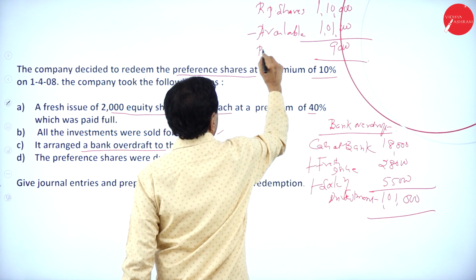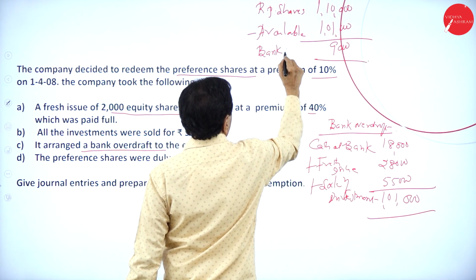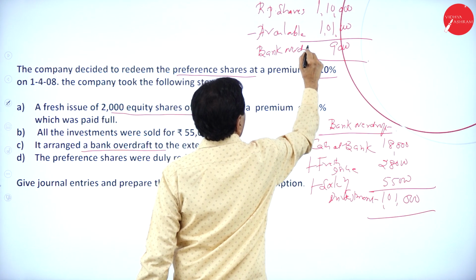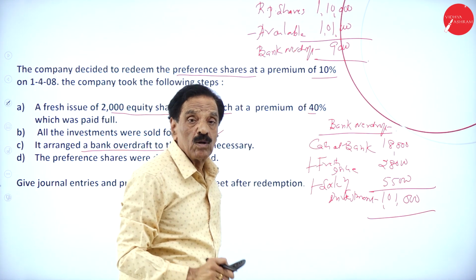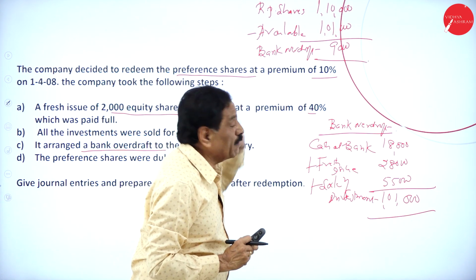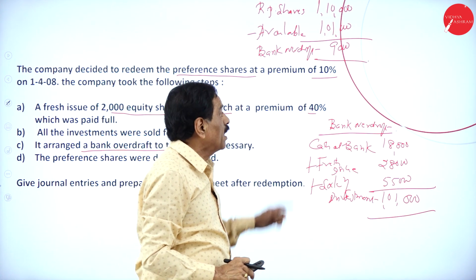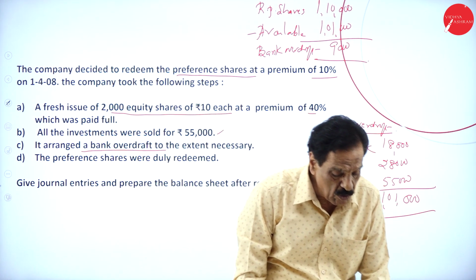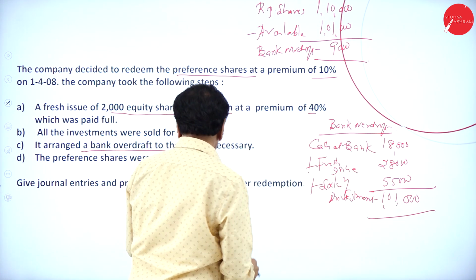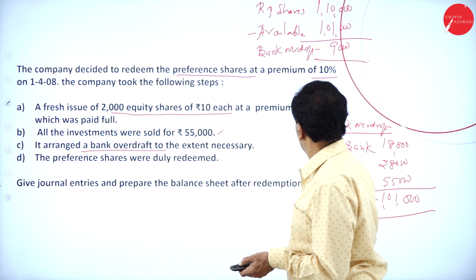So a bank overdraft has to be arranged. Total amount payable is 1,10,000, available 1,01,000, shortage 9,000. For that you have to prepare the bank overdraft to the extent of 9,000.